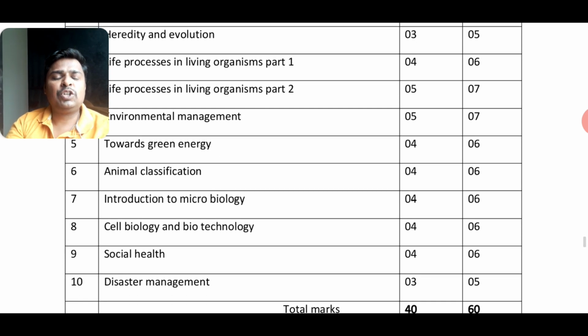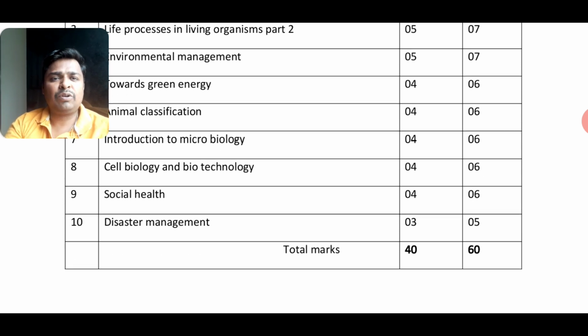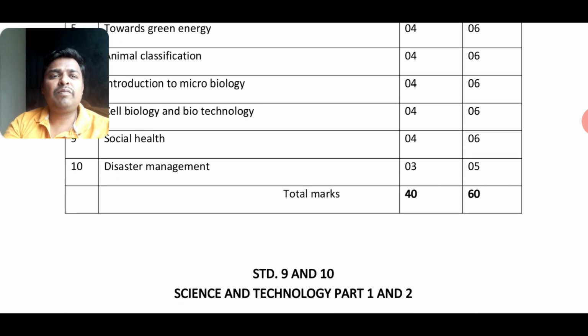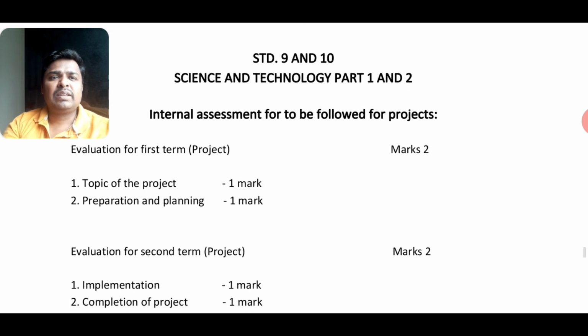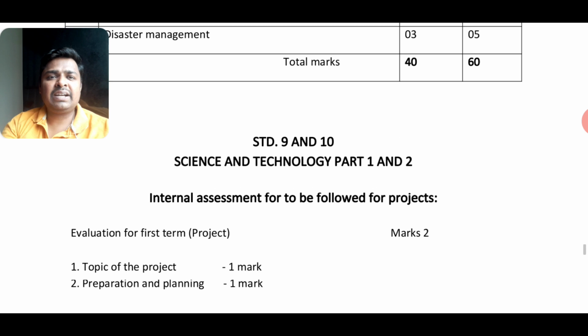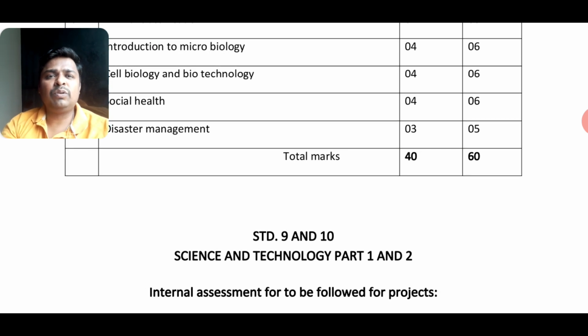Introduction to microbiology, again 4. Cell biology, 4. Social health, 4. Disaster management, 3. Total 40 marks. Okay, and then there will be 20 marks for the practicals and internal assessment, which will be told to you in your school.